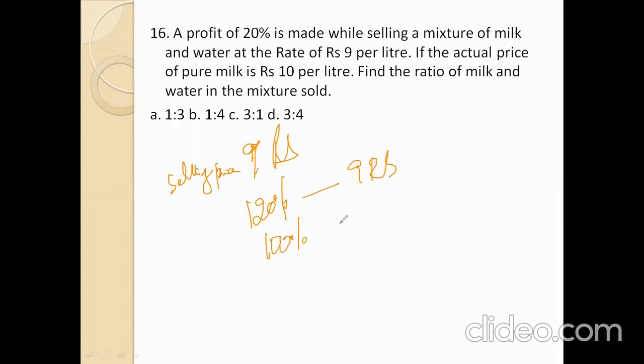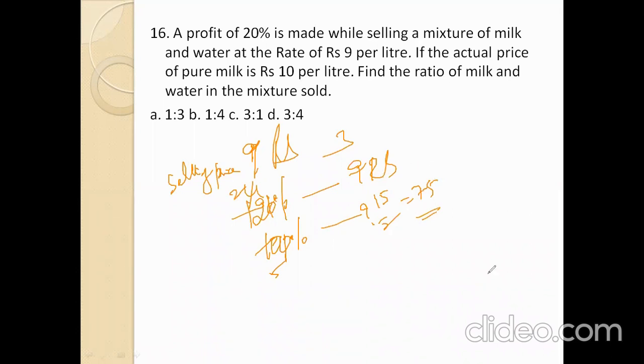The zeros get cancelled. 3 4s are 12, 3 3s are 9, 4 2s are 8, 2 5s are 10. 5 3s are 15 by 2. 7.5 rupees. This is one thing.